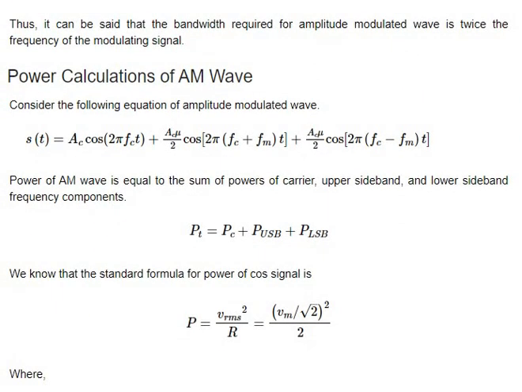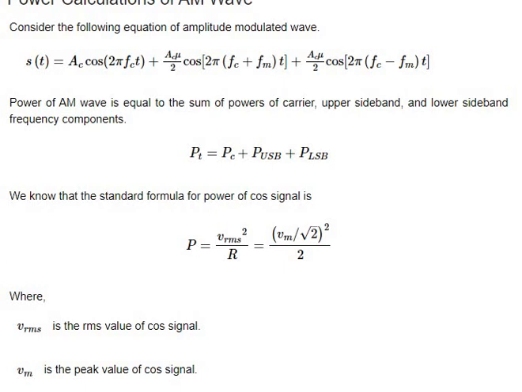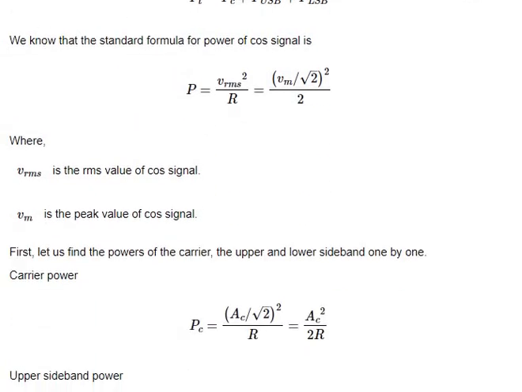And here comes the power calculation of the AM wave. When you have the equation with AC, AC mu, the fm components, and the two sidebands, you will have PT equals PC plus PUSB plus PLSB. USB and LSB are the upper sideband and the lower sideband. So PC is the carrier power, plus upper sideband power plus lower sideband power. And we say it as PRMS, which is the standard power formula as we know.